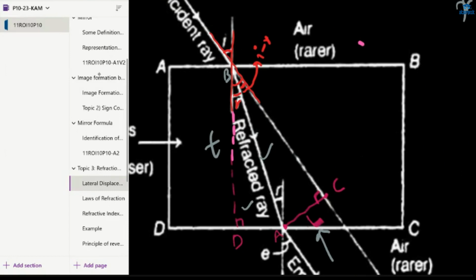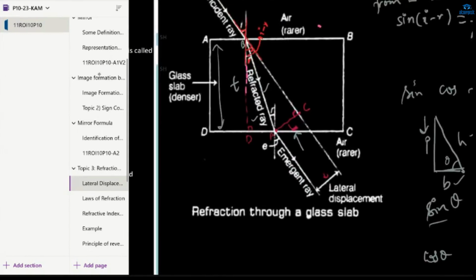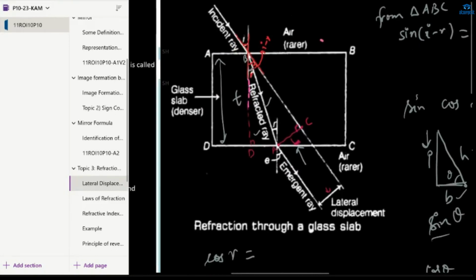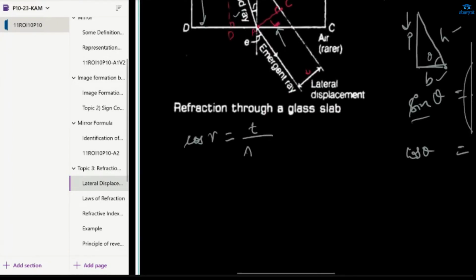This whole BD is the thickness, so it will be considered as T. This angle is your R. So cos R is equal to T by hypotenuse, the hypotenuse being AB. From this we get AB is equal to T upon cos R.